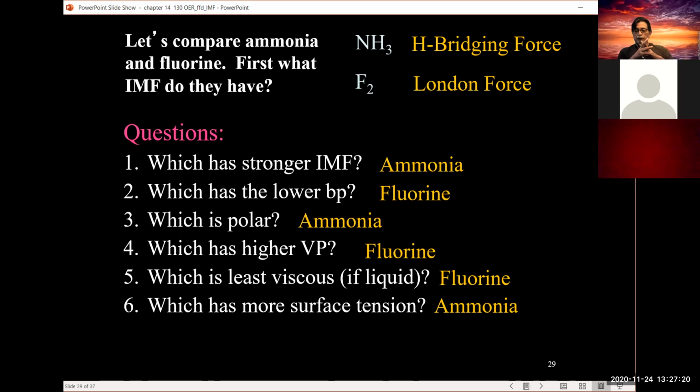And so this is what we mean by a comparison, determining what intermolecular force is involved with that molecule. We can compare two different molecules, and from that, determine things like who has a higher IMF interaction, who has either the lower or the greater boiling point, who has a lower or greater vapor pressure, who is greater or lower in viscosity, or who is greater or lower in surface tension, which allows us to make predictions.